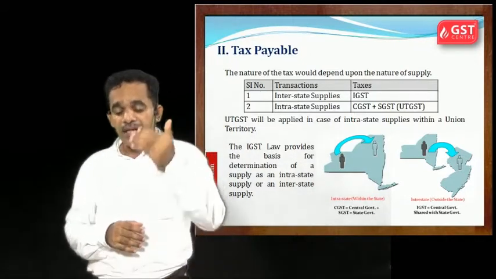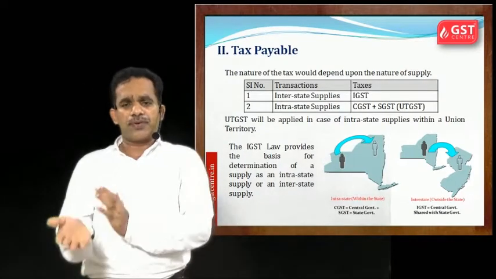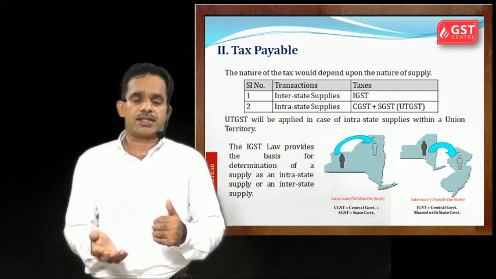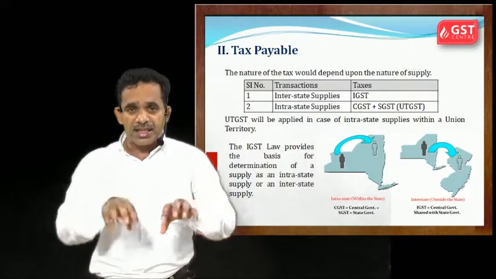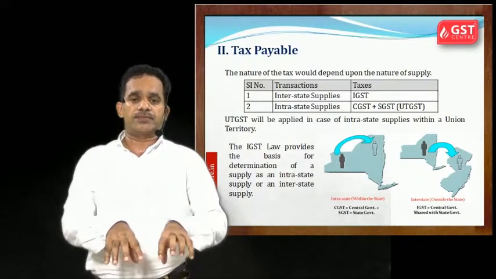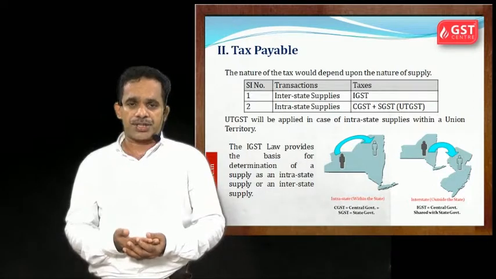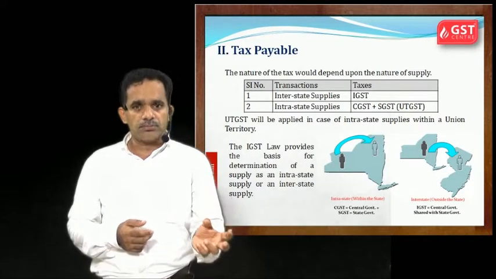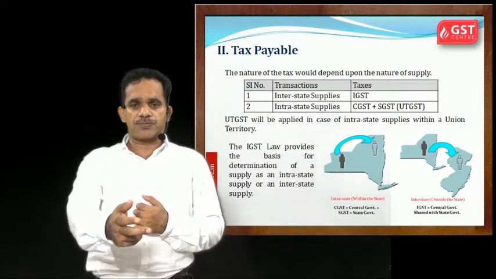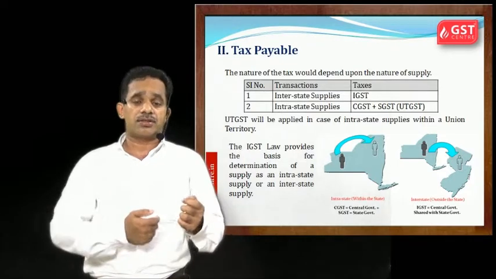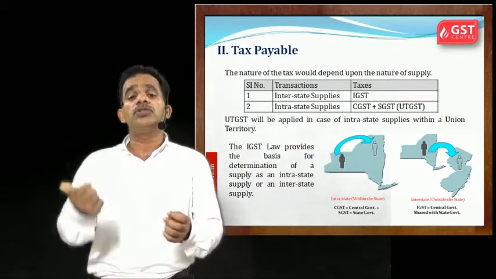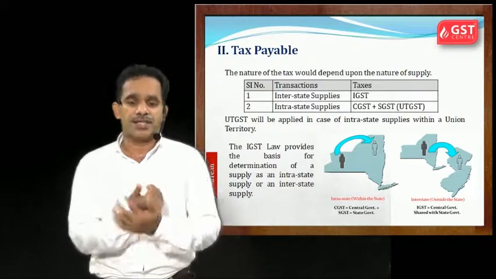Then, if it is intrastate supply, the opposite of interstate, that is intrastate. Intrastate means within the state, within the union territory. Suppose you are taking Maharashtra, okay, from Nagpur to Mumbai city, it is called intrastate. But if you are supplying from Nagpur to Delhi, it is called interstate.